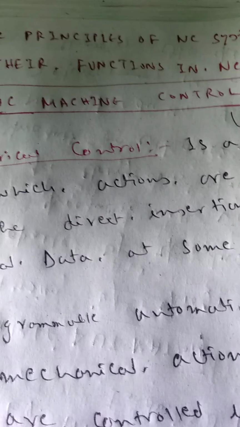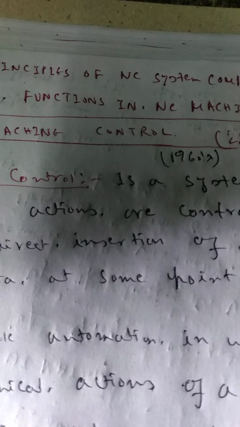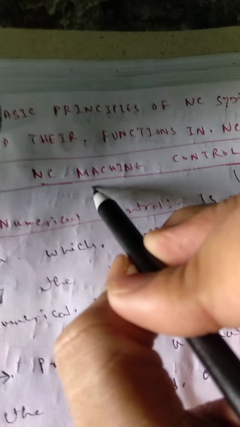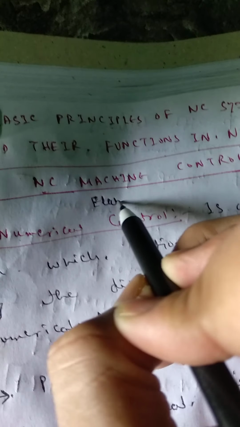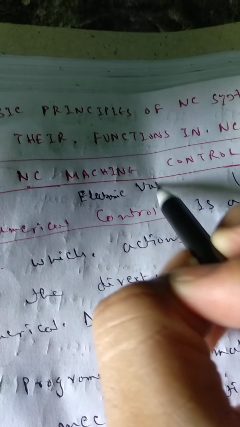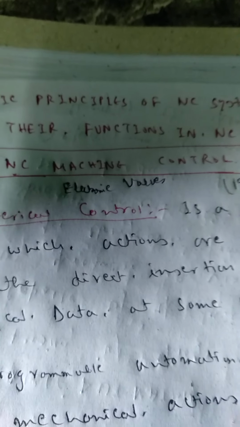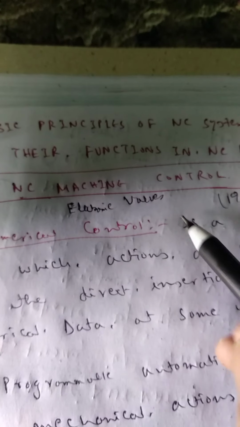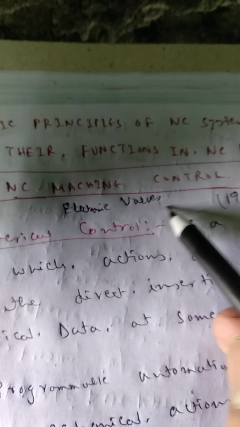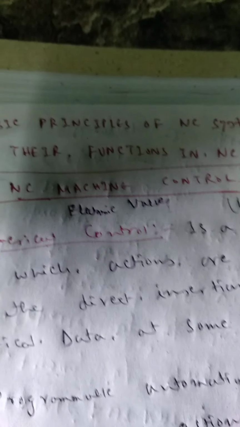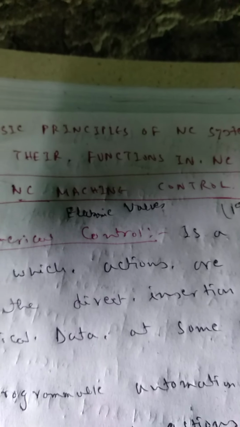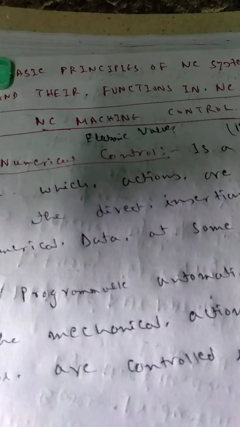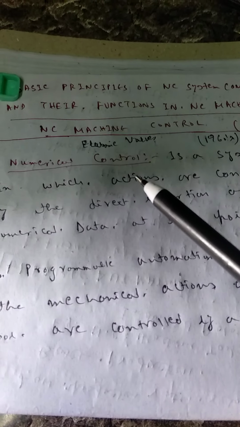The first NC control system was developed using electronic valves. The company which produced these valves was the Bendix Corporation, you remember the name of the company, after taking the patent rights from MIT during the early 1960s. Now see over here, I have written a definition of the numerical control system.